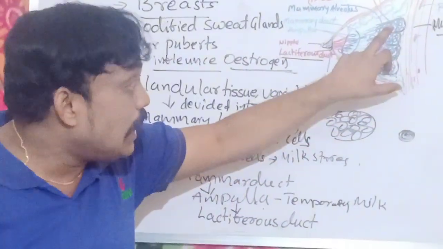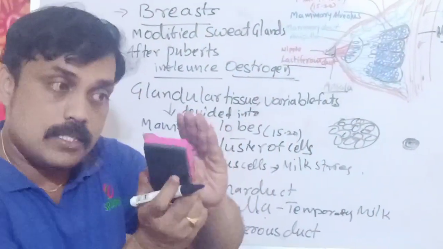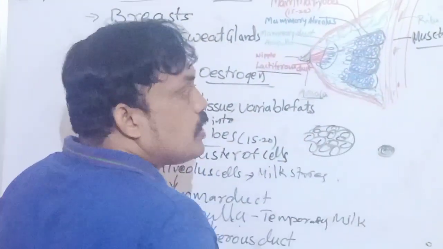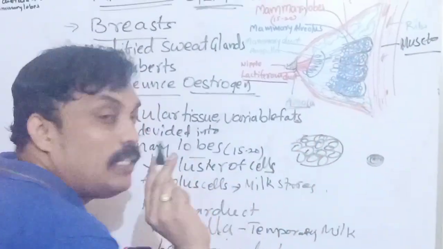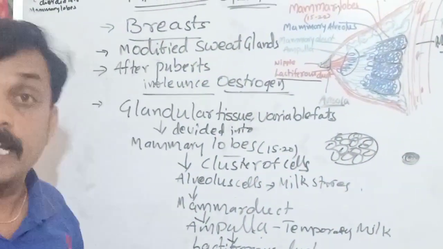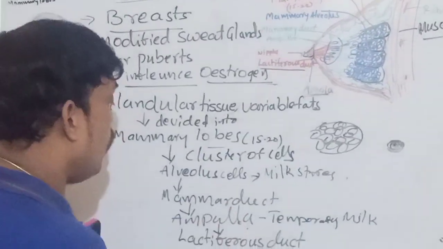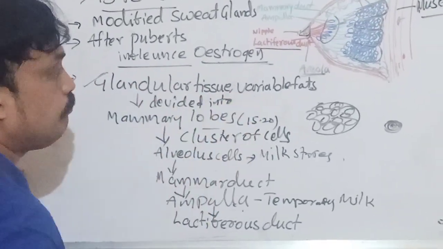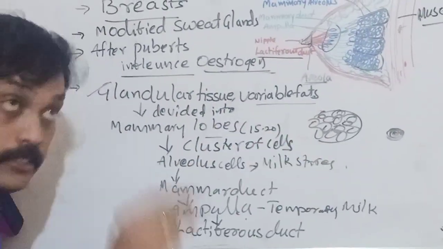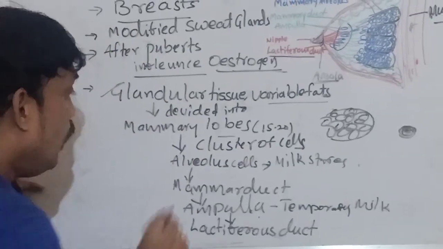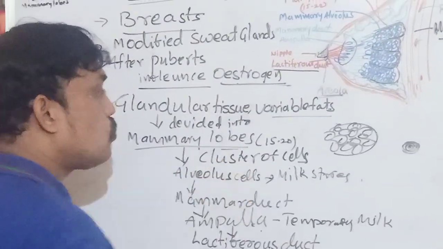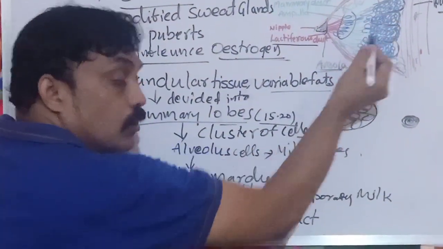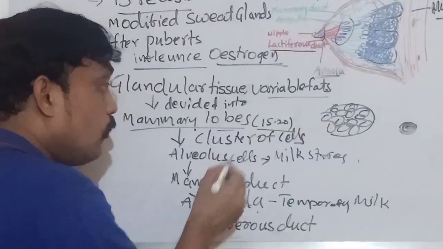For example, in glandular tissue there are lobules: lobule 1, 2, 3, 4, like 15 to 20 lobules. In each lobule there is a cluster of cells. So first, glandular tissue with variable fats around the breast, and mammary lobes, 15 to 20 of them. So many.